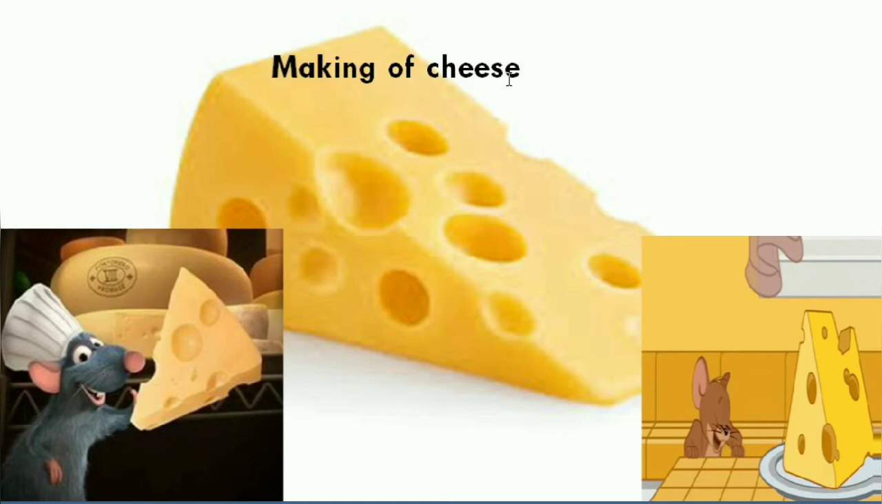These different varieties of cheeses have different types of texture, taste, flavor. Why do they have different texture, flavor, taste? Because different kinds of bacteria and fungi are involved in the making of this cheese. Right?